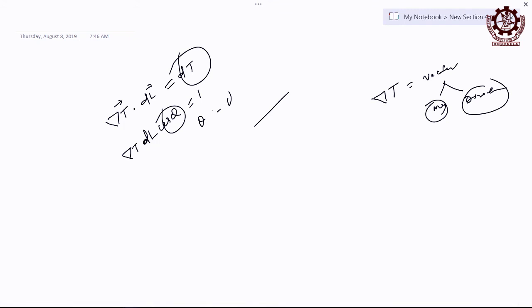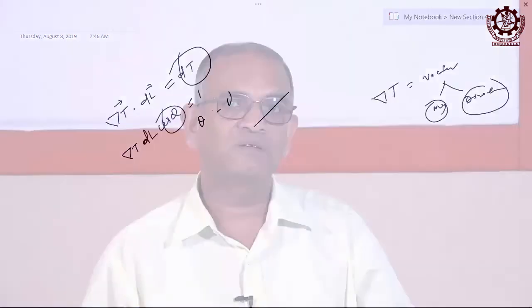So, alternatively you can say it is the direction in which the maximum rate of change occurs for a scalar function, and that is the gradient of a scalar function, which is a vector, right. That is the meaning or physical significance of gradient.